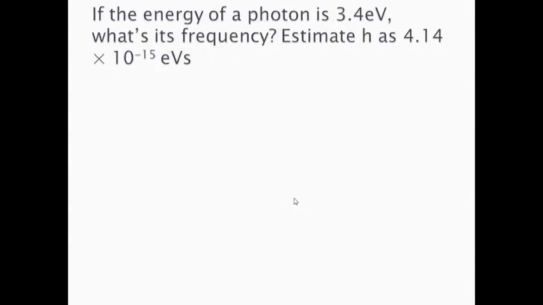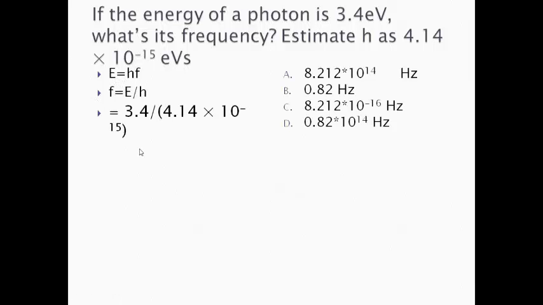Now, the other way around. If the energy of a photon is 3.4 electron volts, what is its frequency? Estimate the value of h as this. So, E equals hf, so frequency will be E by h. Now here, take 3.4 divided by the value of h.